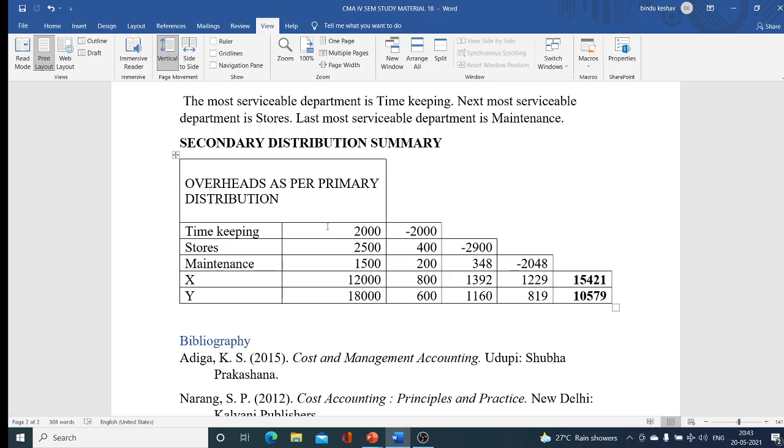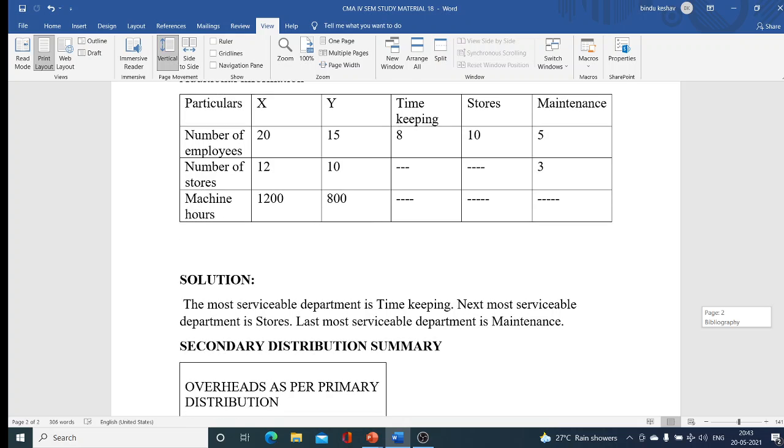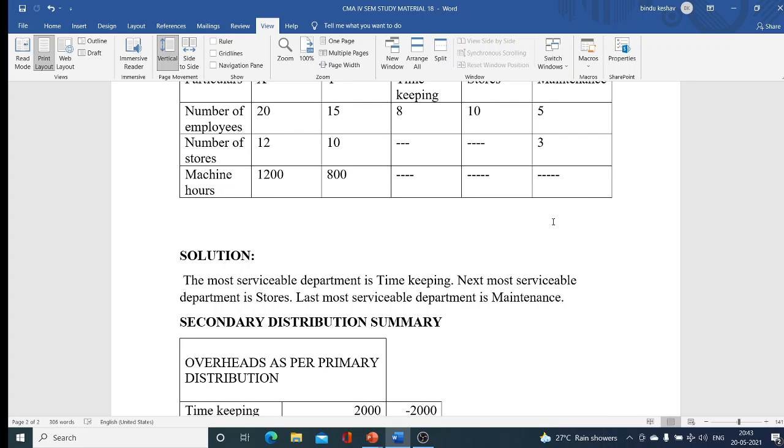Now what we have to do is take this 2000 rupees and distribute it among the production departments and the two service departments, stores as well as maintenance. What is the basis for distribution? Here the number of employees is the basis of distribution.